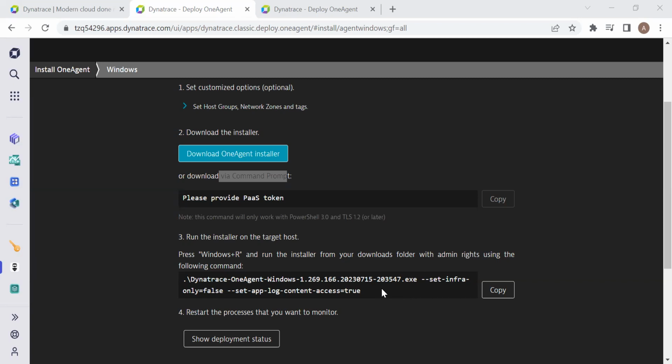It is installing, you see, and it is checking the agent connection status. OneAgent is getting installed. Finally, we get Dynatrace installed. Click on this next, finish option,